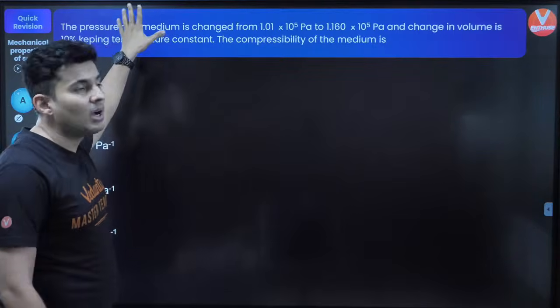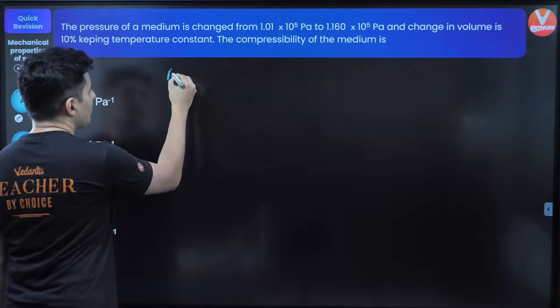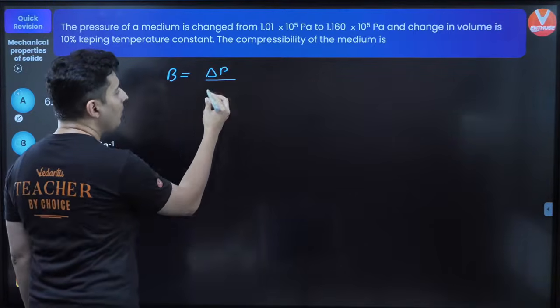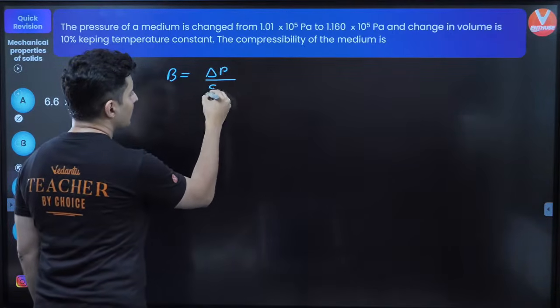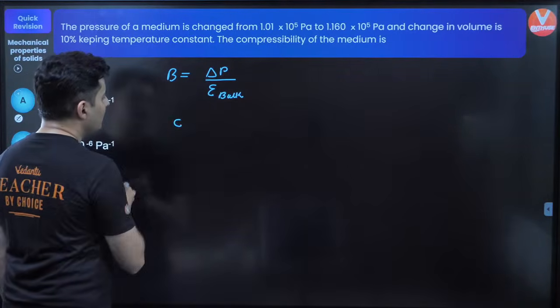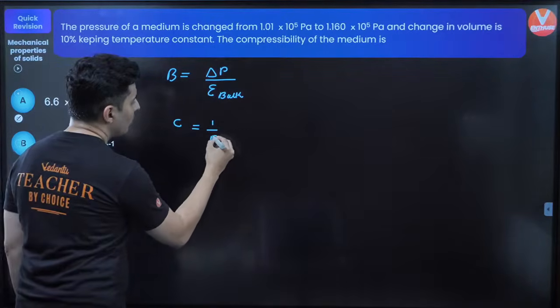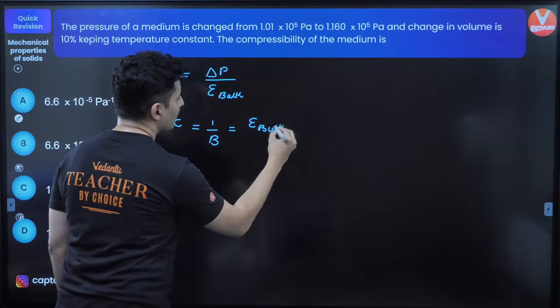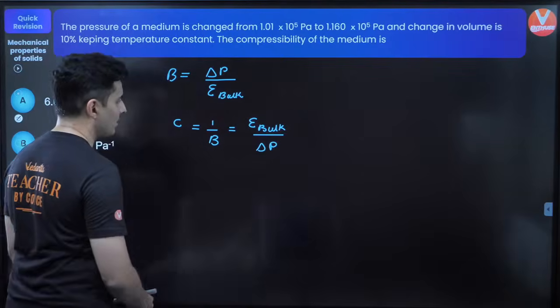So can I find bulk modulus? I think so. Bulk modulus is the change in the pressure upon the bulk strain. So the bulk strain will come over here. And compressibility is 1 by bulk modulus. So it will be nothing but the bulk strain divided by the change in the pressure.